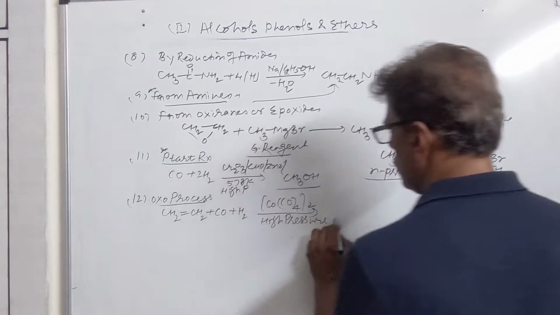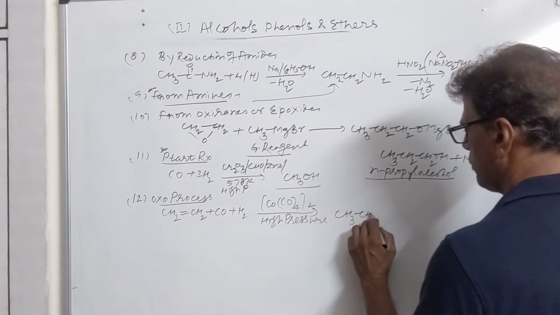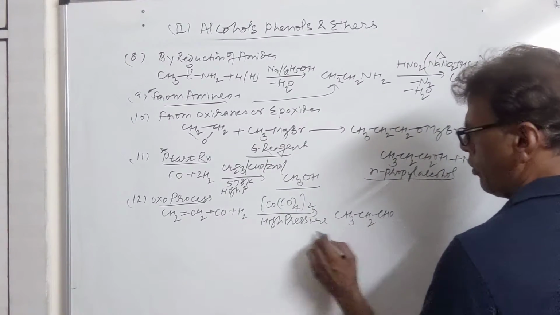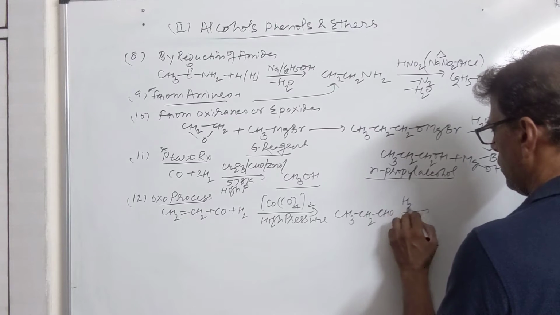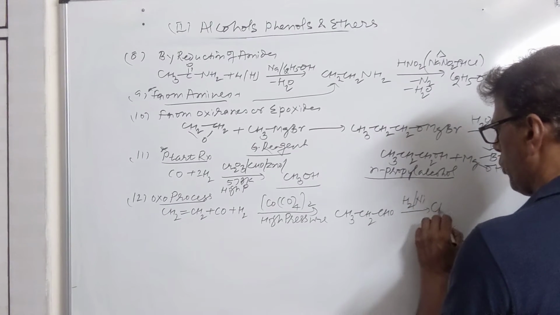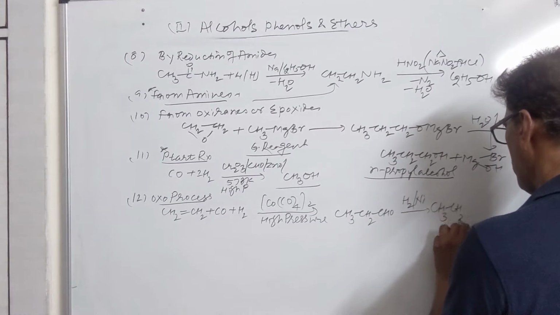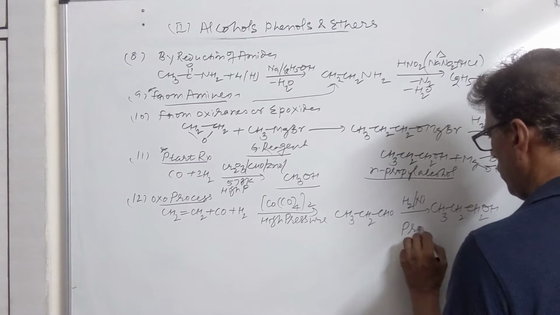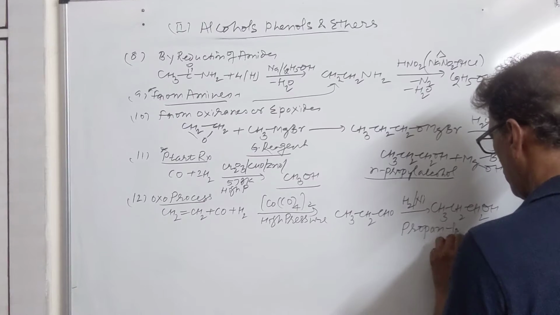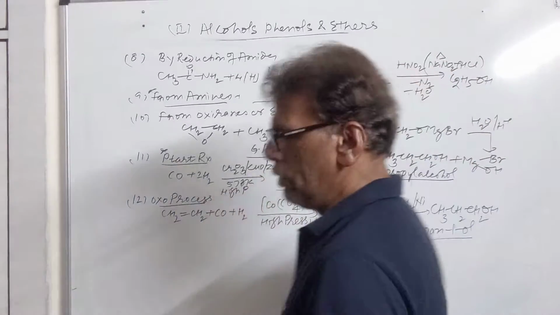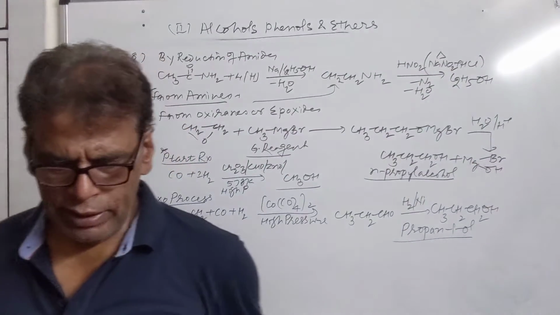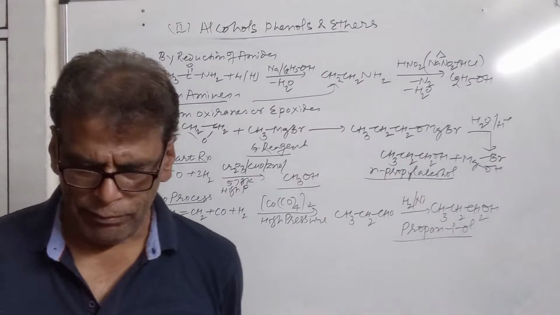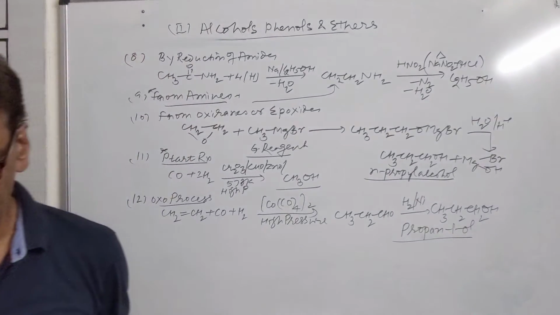This will produce acetaldehyde and propionaldehyde. Propionaldehyde on reduction with hydrogen and nickel will produce propanol. This is propanol, also called as propan-1-ol. So this is OXO process of converting carbon monoxide and ethylene into alcohol.